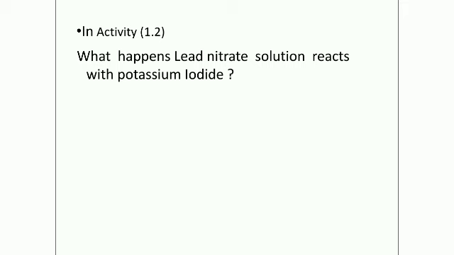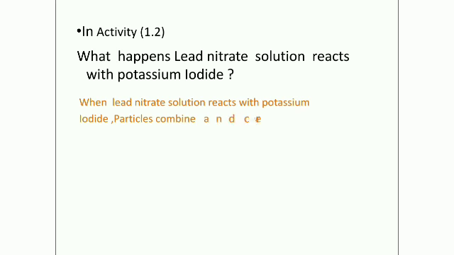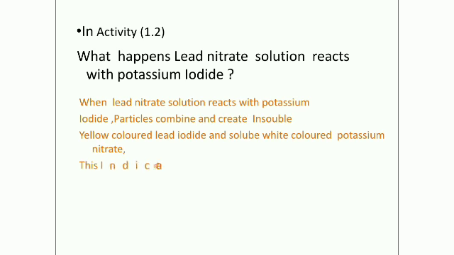And the next activity is about the reaction of lead nitrate and potassium iodide. What happens when a lead nitrate solution reacts with potassium iodide? When a lead nitrate solution reacts with potassium iodide, particles combine and create an insoluble compound and a soluble compound.